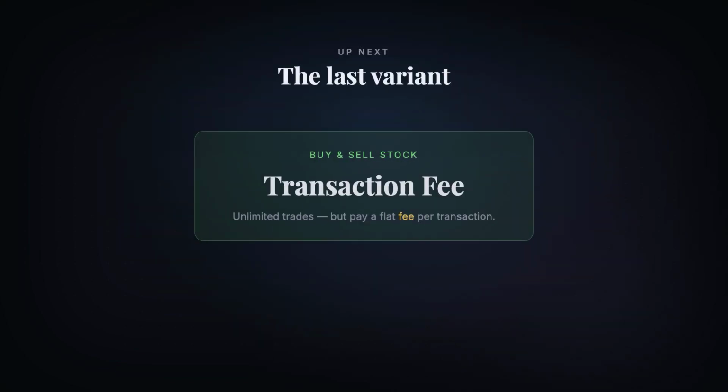Next up, the last variant. Keep unlimited transactions but charge a flat fee per transaction. Transaction fee. See you there.